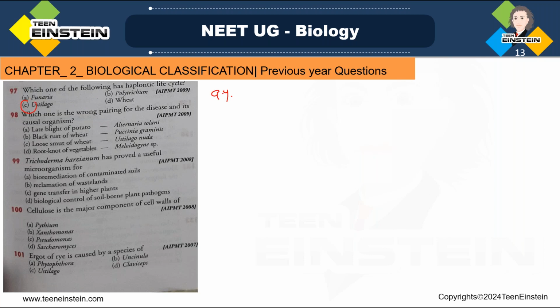Option C, Ustilago, it is having haplontic life cycle. Clear? See, in their sexual phase, only zygospore is diploid structure.